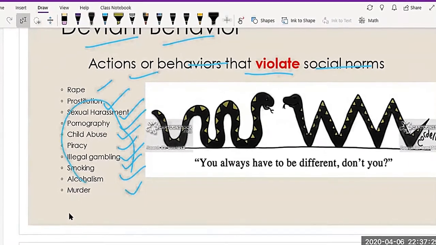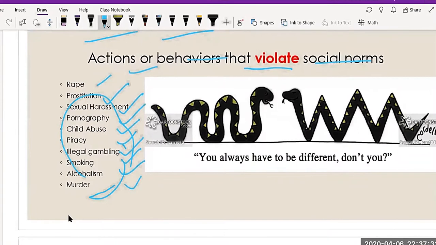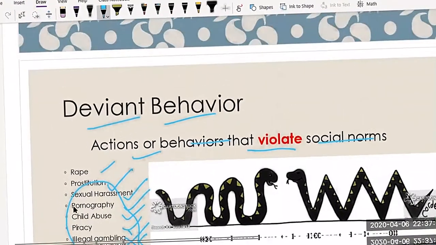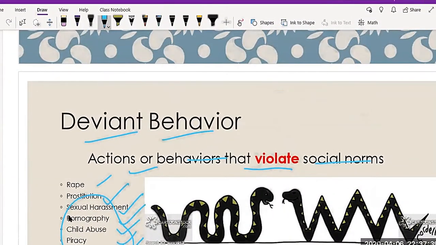They are all against social norms and are known as deviant behaviors. If a society has these kinds of behaviors, then it leads to taking deviant drugs. So you have to understand that there is a relationship between drug use and deviant behavior.